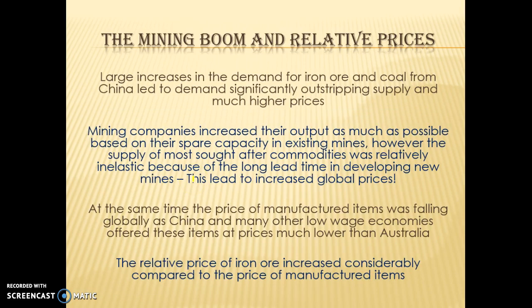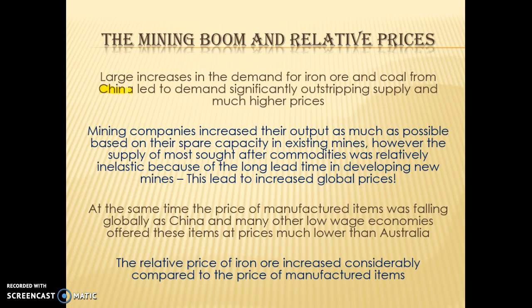Okay, how has the mining boom caused a change in relative prices and how has that influenced resource allocation? That is the key thing to talk about when we're looking at the mining boom. So the large increase in the demand for iron ore and coal from China led to demand significantly outstripping supply and much higher prices. So China was growing through the roof. That was causing increased demand for iron ore, for infrastructure, for investment spending, and that led to massive prices for iron ore.